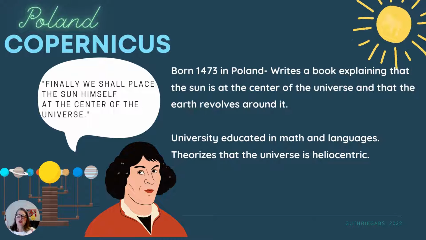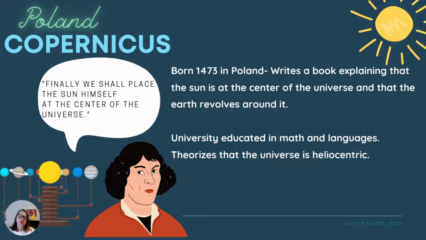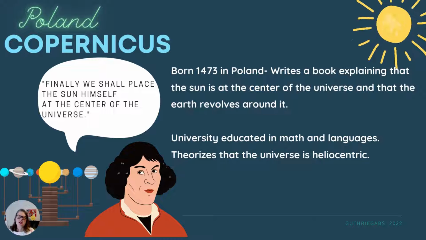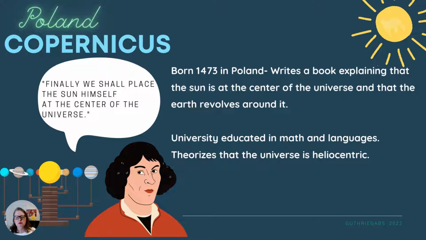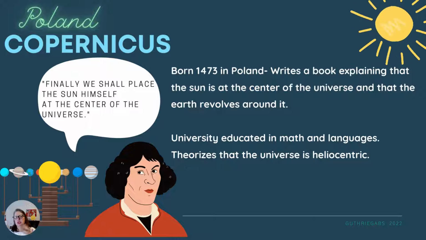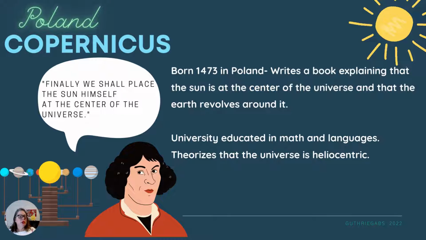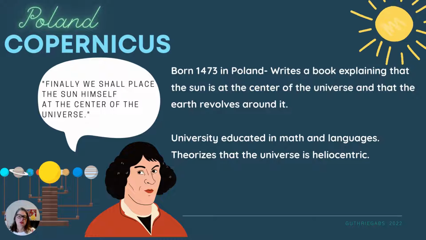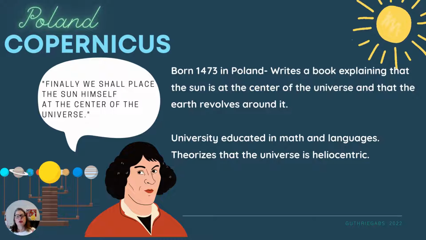There's so many things, like the phases of the moon and some of the phases of the planets, and seasons, that could just be better explained if the sun was in the center and the earth was moving around it. All right. So he writes this book, and he dies just shortly after he writes his book. So he never gets to teach about it. He doesn't really get to discuss his ideas with anybody. But because the printing press is out, his book gets translated into different languages. And there's a few other scientists who are going to read his book.